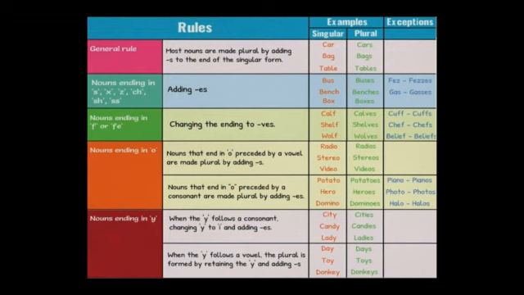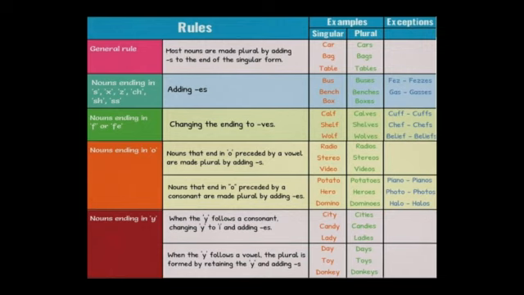If you see words that are ending with S, double S, X, Z, CH, SH, you will add ES to them. If it is ending with F or FE, you remove that F or FE and add VES to it. There are some exceptions to it. Then you see, this word is ending with O. There will be two cases. Let us see, before O, is there a consonant or a vowel? If there is a vowel before it, then you simply add S. If there is a consonant before O, you add ES.